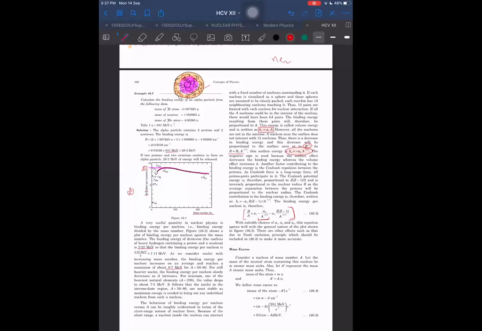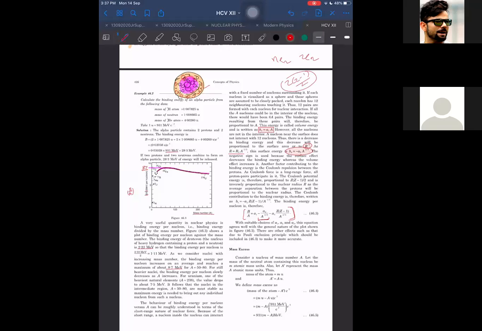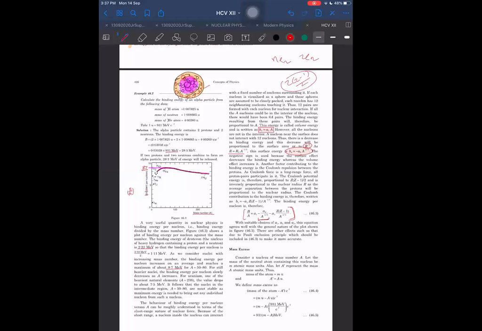So if Z is the atomic number, ZC2 pairs will be formed, which is Z into Z minus 1 upon 2. According to the number of pairs formed, that much energy will be reduced. So for that, we are writing that it is proportional to Z into Z minus 1, and also it is inversely proportional to R.